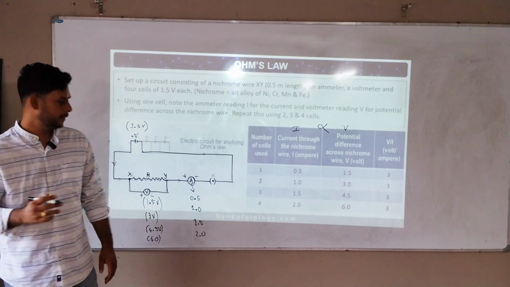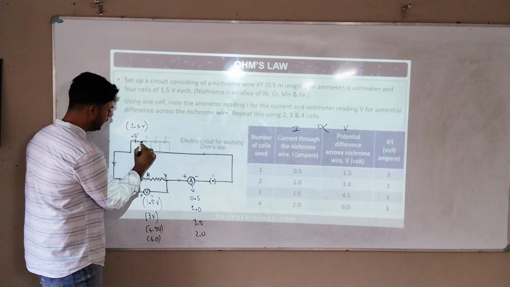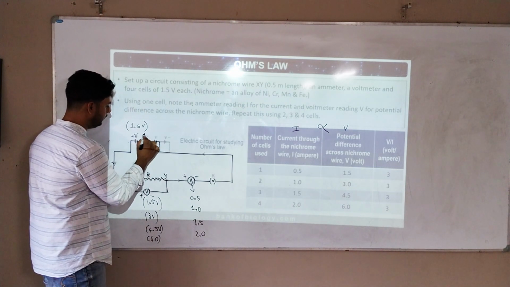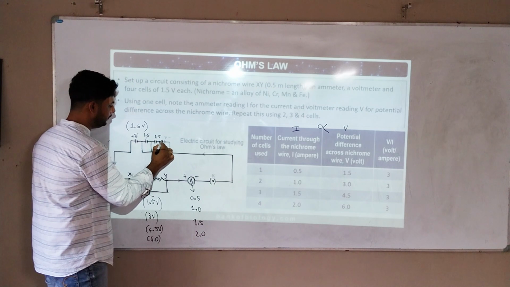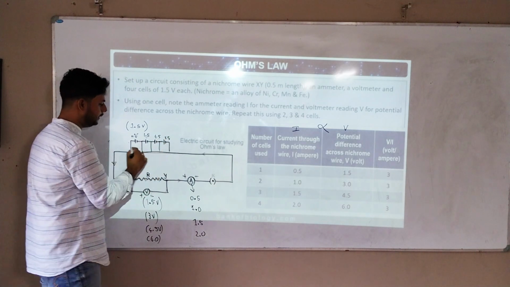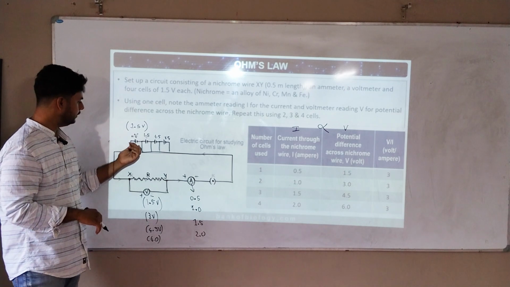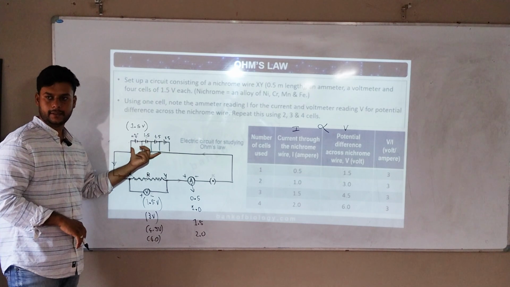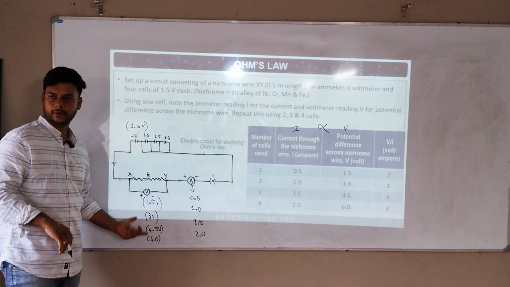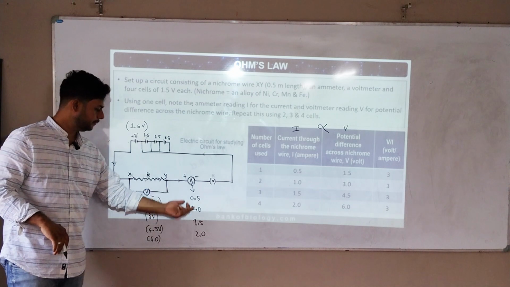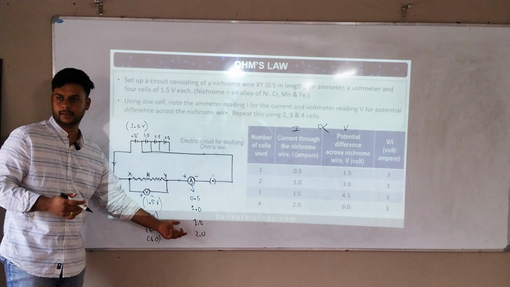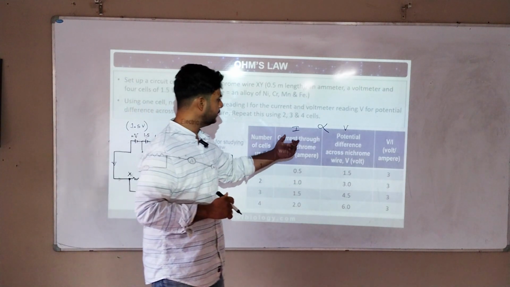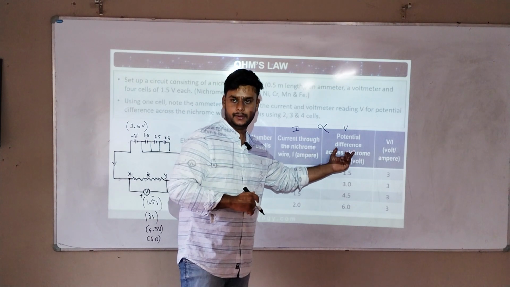Afterwards, he kept adding batteries here, first 1.5, and 1.5, and 1.5. So he kept adding charges like this: initially 2 batteries, 3 batteries, 4 batteries. As he keeps on increasing the batteries, the potential difference keeps increasing, and the ammeter reading also keeps increasing at the same pace. So he understood that there is definitely a relationship between current I and potential difference V. Okay, next page.